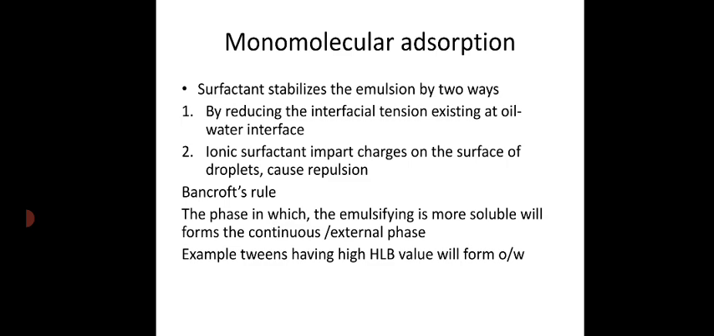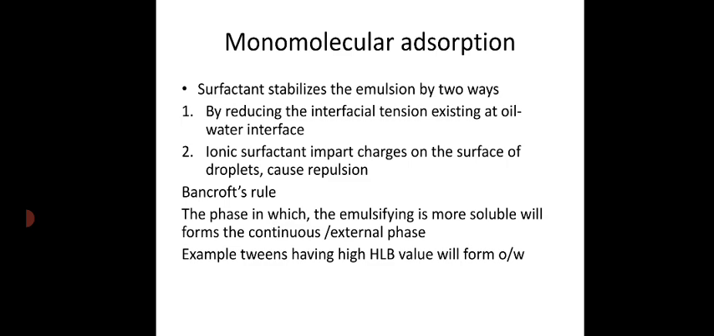The second mechanism applies to ionic surfactants, which means charged surfactants such as anionic or cationic surfactants. We do not use a mixture of anionic as well as cationic surfactants. Either we use anionic surfactants or we use cationic surfactants. If both surfactants are used together, they will combine and the system will become neutral, so there won't be any effect on the stabilization of the emulsion. So here we use either anionic surfactants such as sodium lauryl sulfate or cationic surfactants such as cetrimide, benzalkonium chloride, etc.